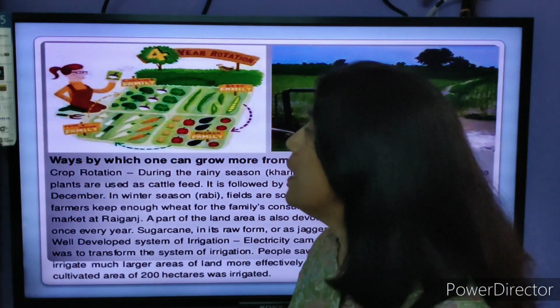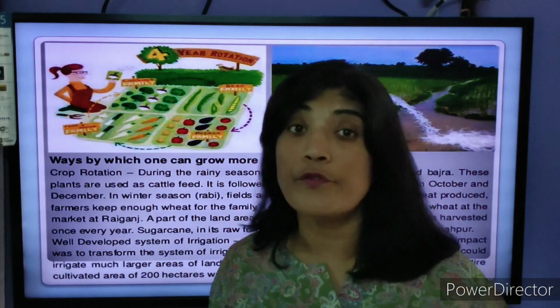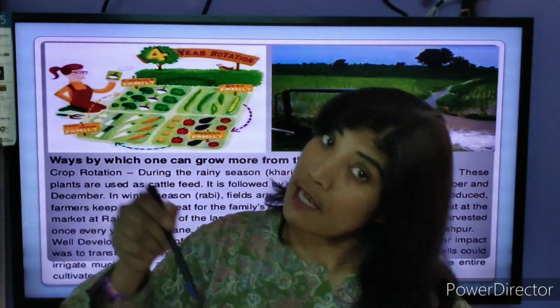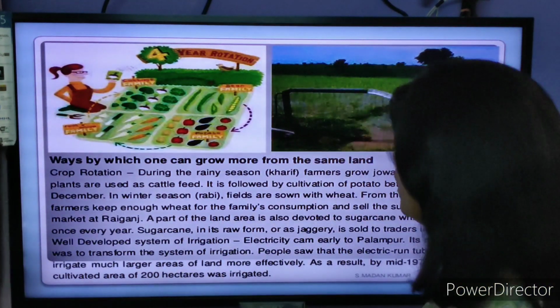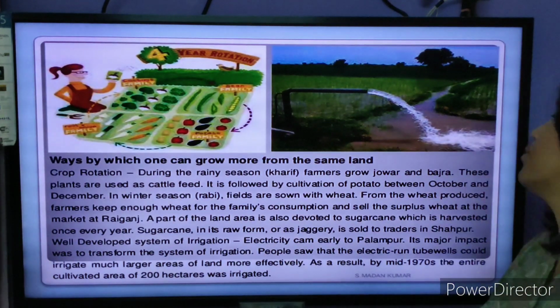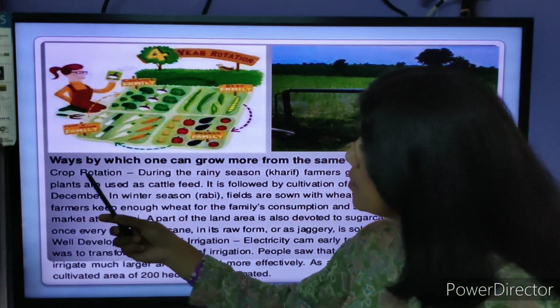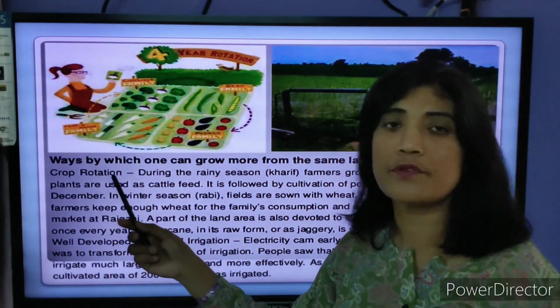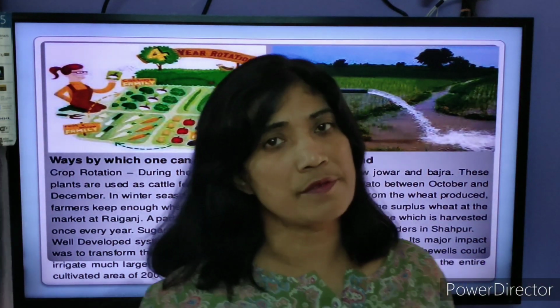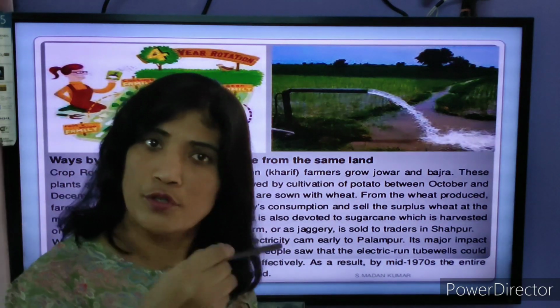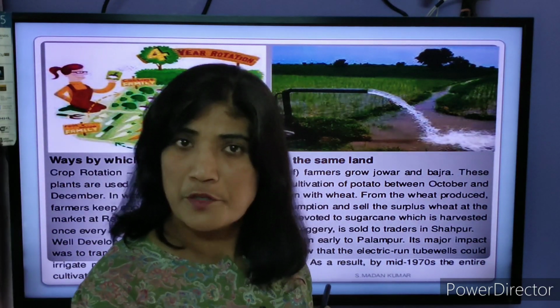So there are different ways of increasing the production on a same piece of land in the same season. One such example is crop rotation. You keep rotating the crops. First you grow jowar and bajra, as the people of village Palampur were doing.